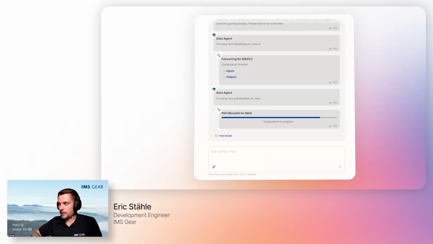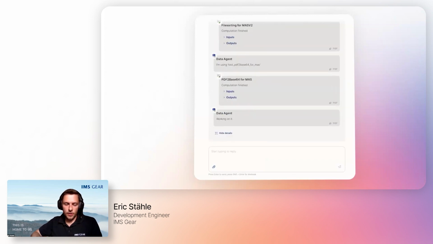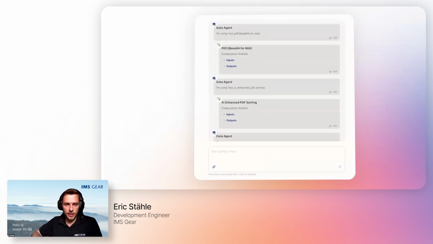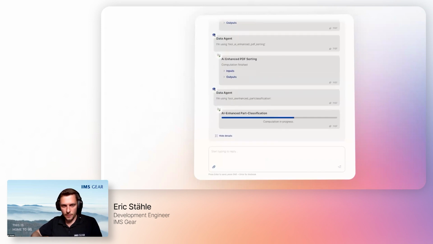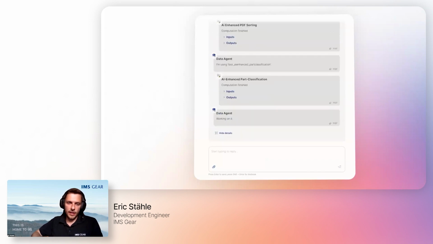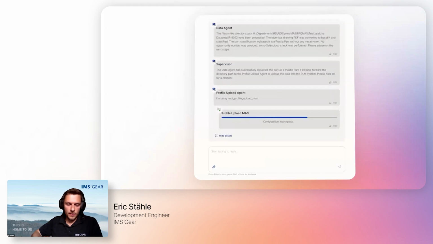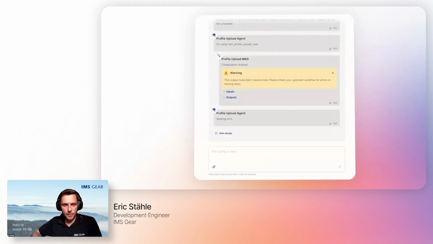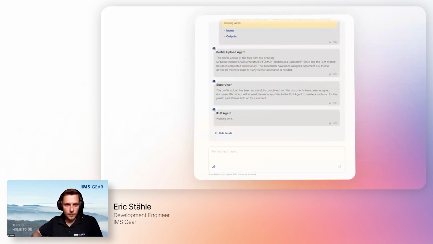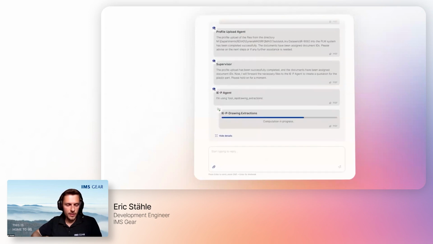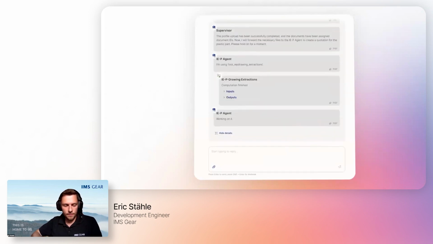First of all, the data agent is working. And what he's essentially doing is sorting, classifying, and uploading the data into the PDM system, and also letting the supervisor know what kind of request this is. So in this case, it's a request for a plastic part. And so the supervisor will let the plastic agent know that he has to create a quote.